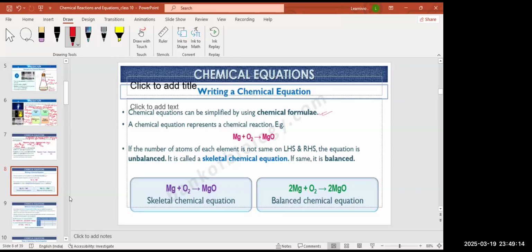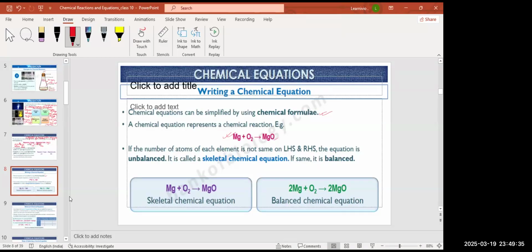discuss the balanced chemical equation, how to balance a chemical equation. So see, a chemical equation represents a chemical reaction. For example, this is a very basic example: magnesium reacting with O2 will form MgO, right?